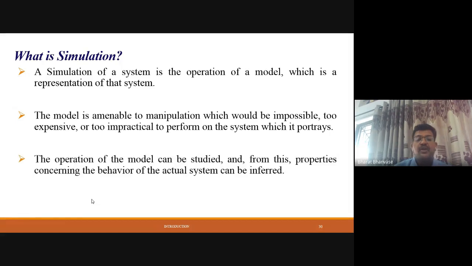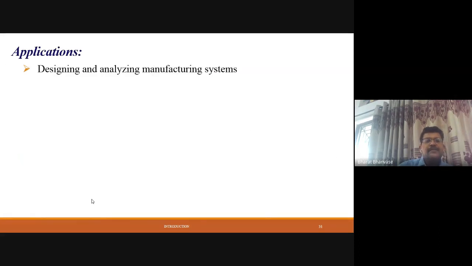The operation of the mathematical model can be studied, and from these, properties concerning the behavior of the actual system can be inferred. That means you solve this particular model, get the results, analyze those, see the interpretation, see your actual process, see the validation, right? So many aspects are there, right?